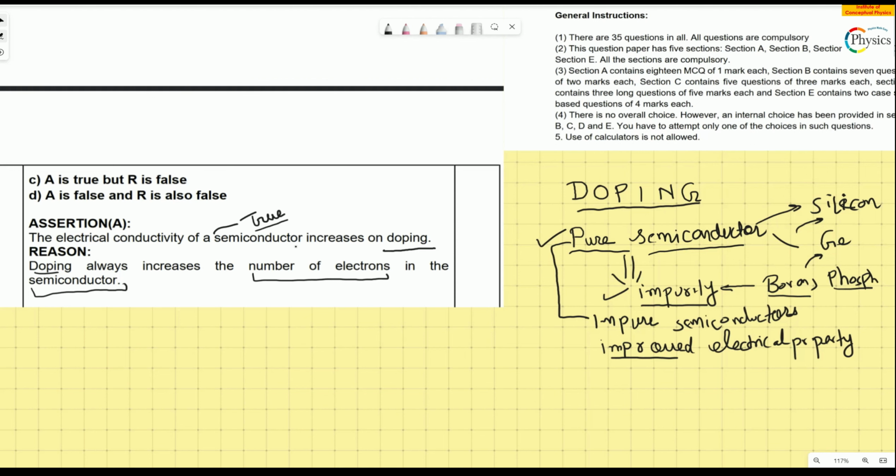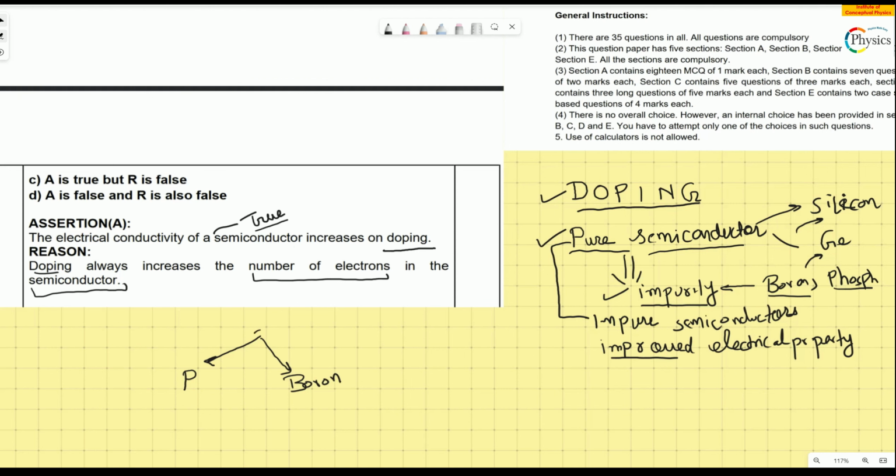You can do doping in two ways: you can add an atom like phosphorus, P, or you can add another atom like boron.